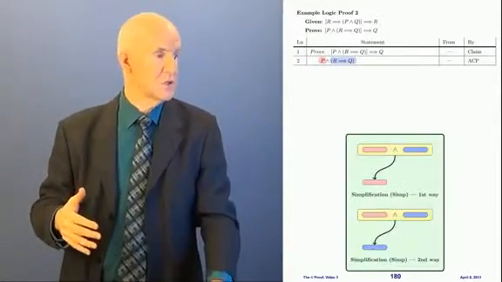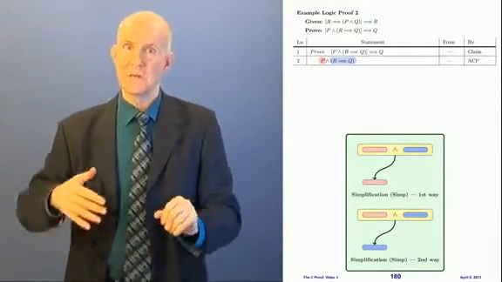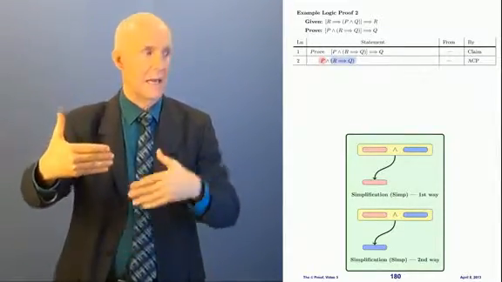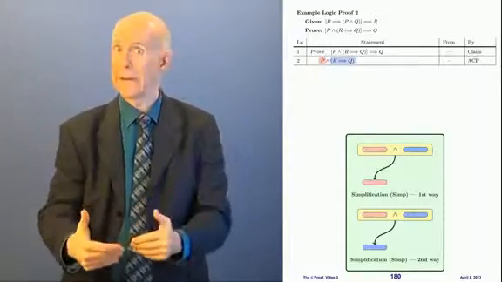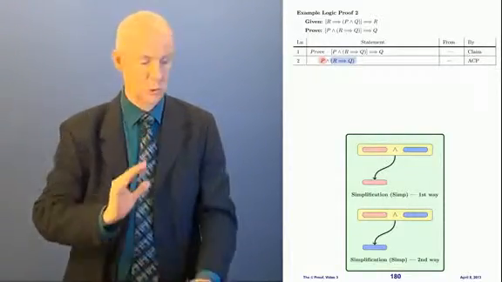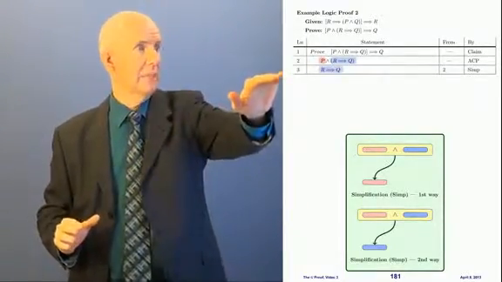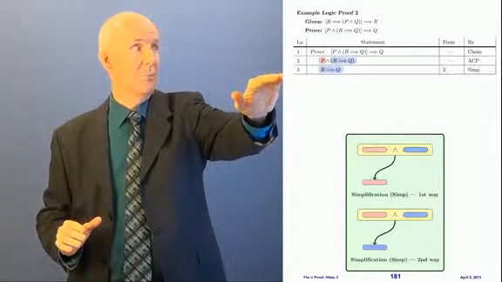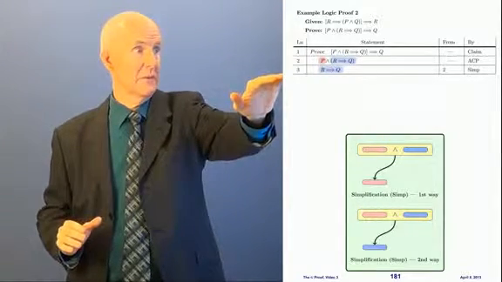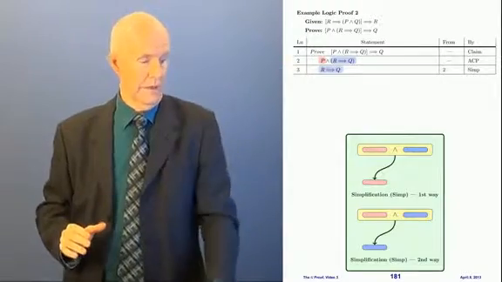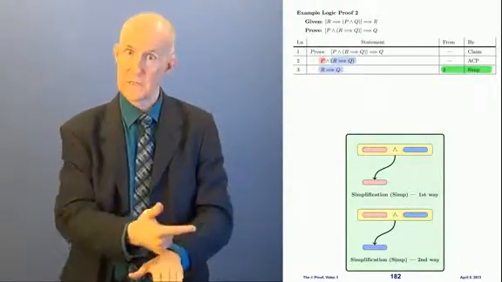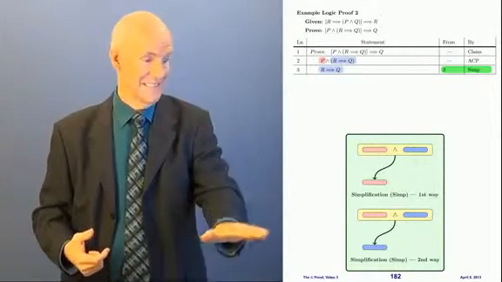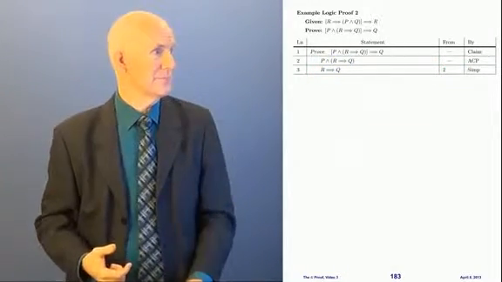That means I can use this rule, simplification, which says if I have pink and blue, then I can have pink, or I can have blue. I'm going to take the blue one, which says R implies Q, that's what's in the parentheses up there. Where did I get that? I got that from line 2 by this rule here, simplification, the second way.